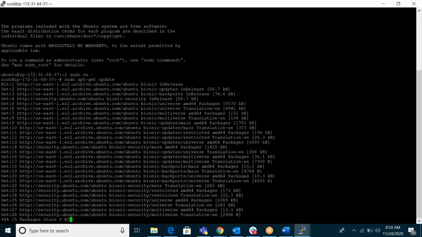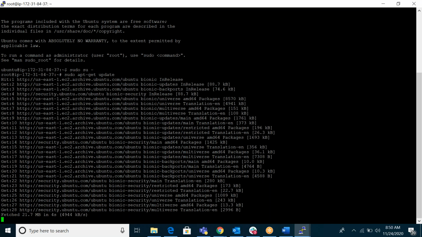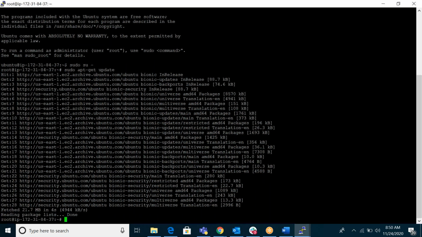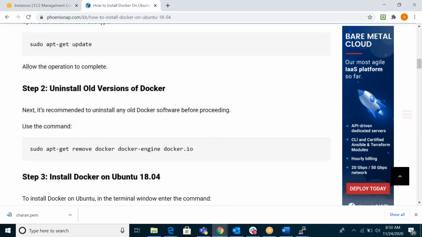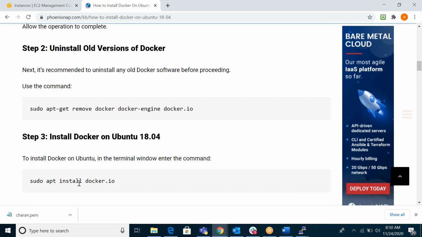The first step is updating the server. apt-get update means we have to do this not only for Ubuntu but for all servers, Windows or Linux. For very brand new servers, the very first time, we have to update the server. This is a kind of patching. In production also, for brand new servers, at the very first time we will update the server.